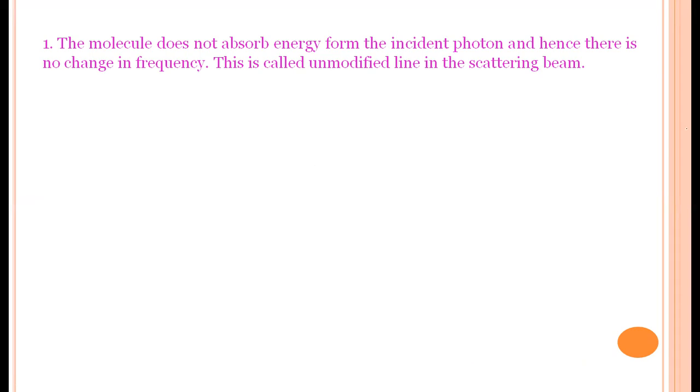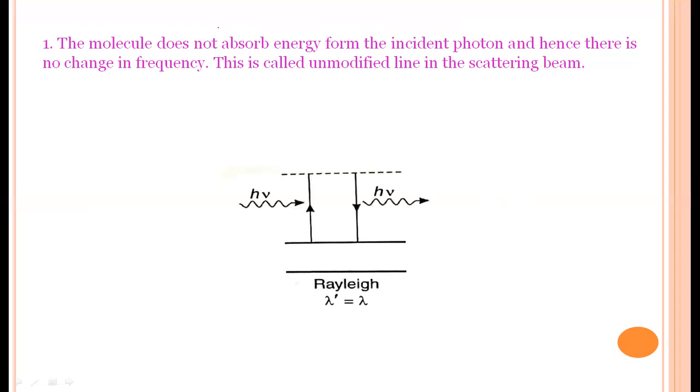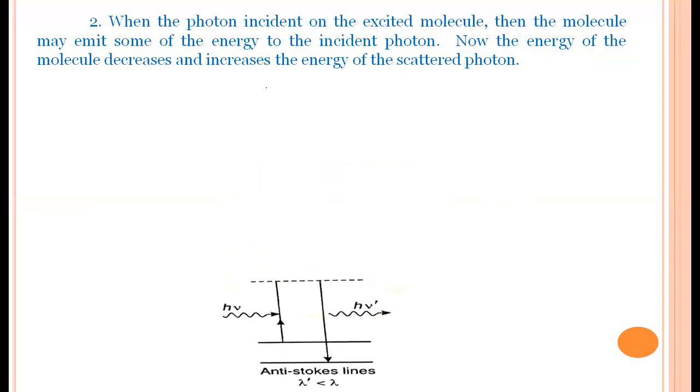So the incident photon does not absorb or emit energy, and hence there is no change in frequency. This is called the unmodified line in the scattered beam. This was shown in this diagram. The wavelengths are equal as well as the frequencies. This is called the unmodified Raman line.